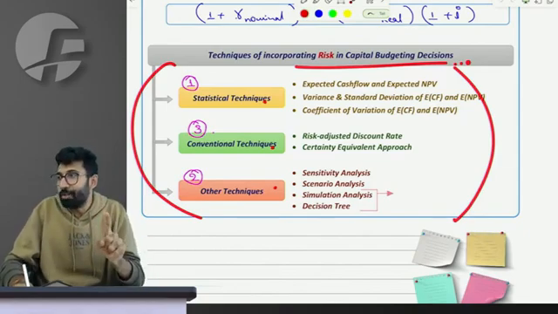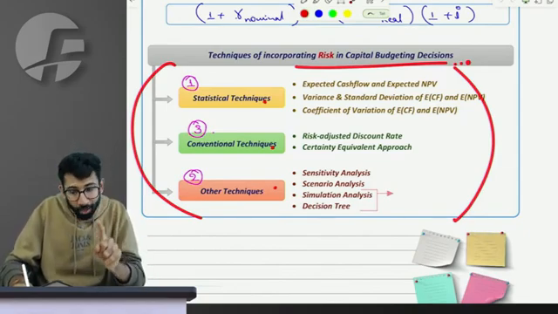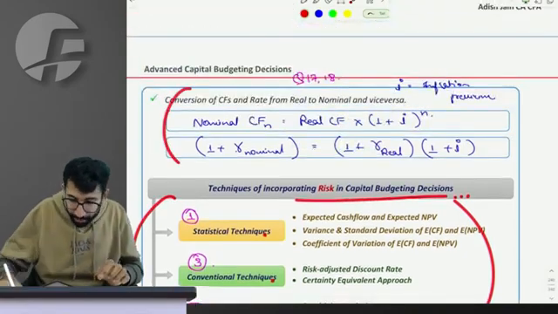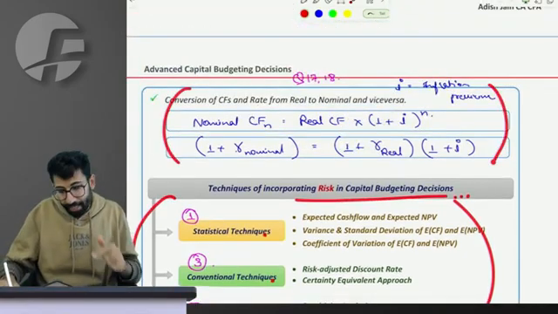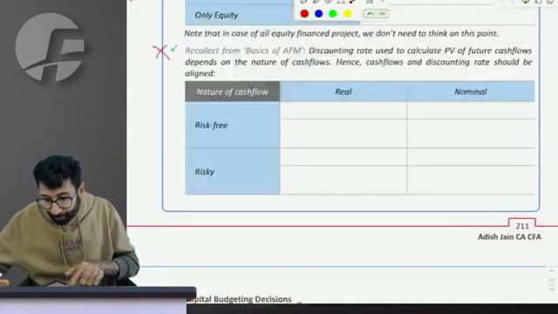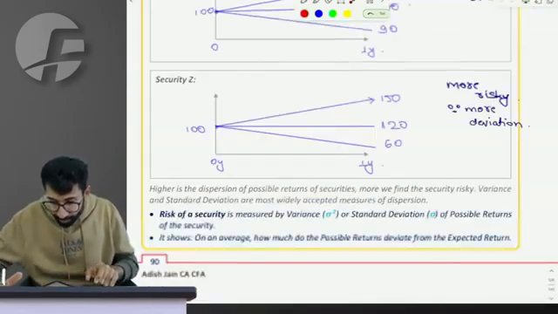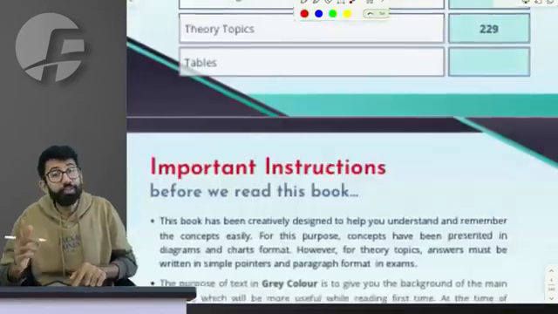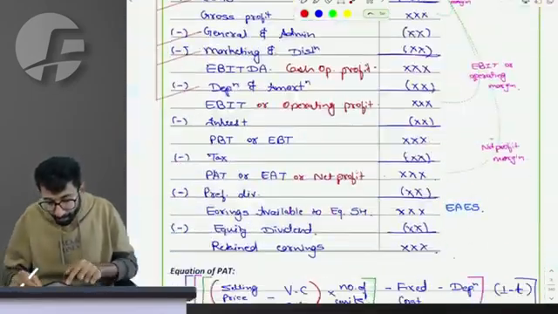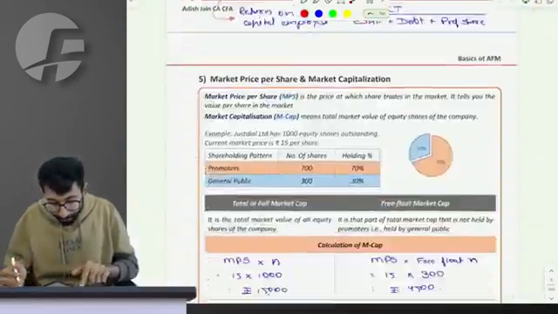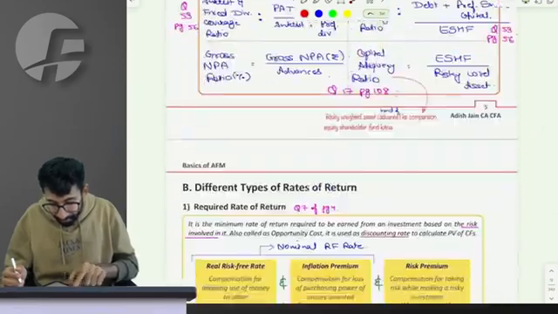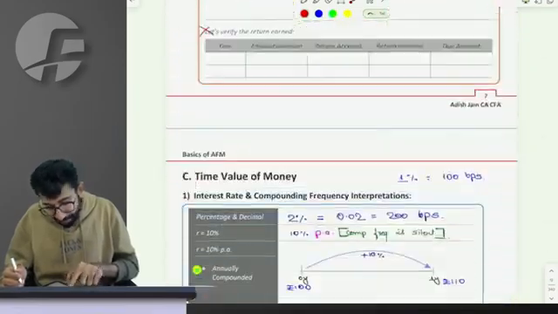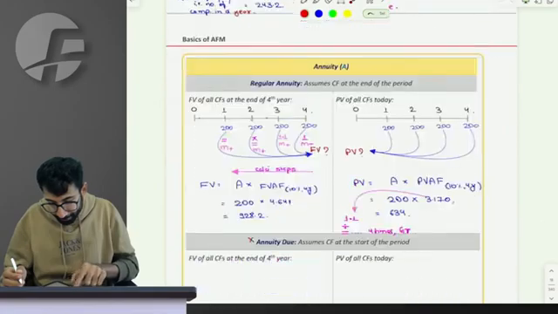The next section, people in the class, you're going to learn now is real and nominal cash flows and real and nominal discounting rates, for which I'll take you to the basics of AFM. So in the notes in the initial pages, we have the basics where we compile all our basic learnings at one place.